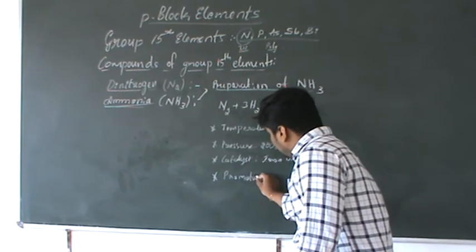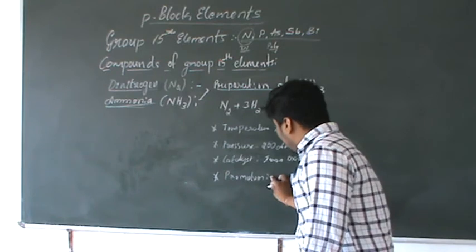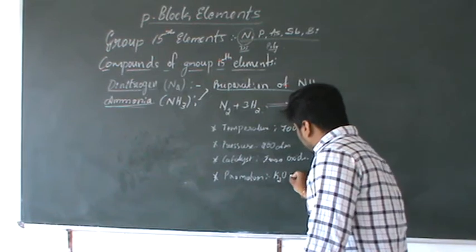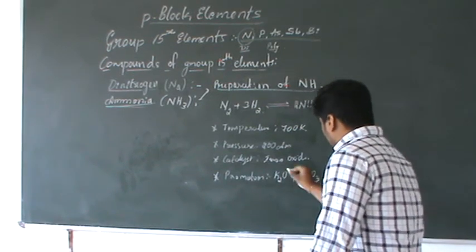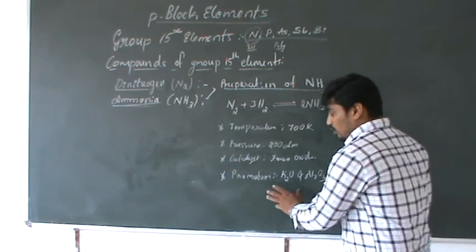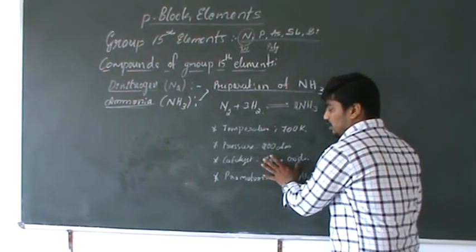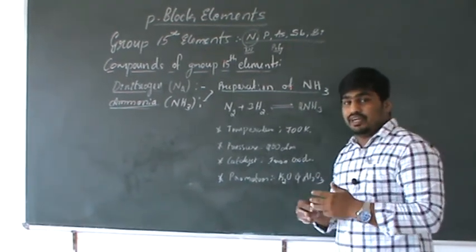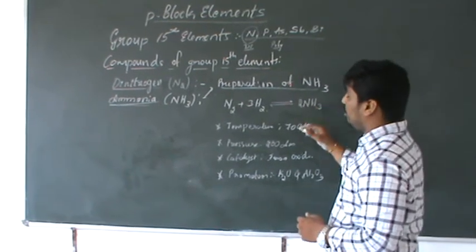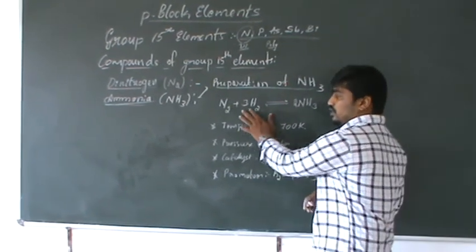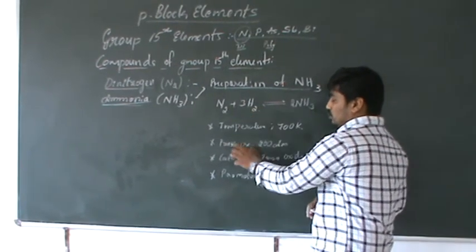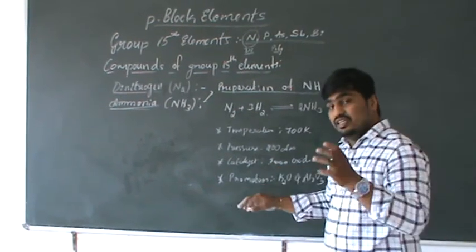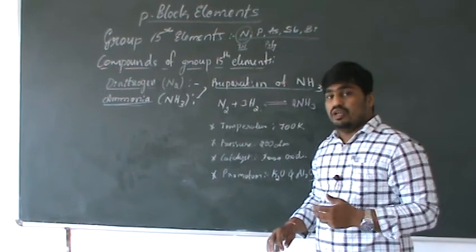What is the role of the promoter? Increase the reactivity of the catalyst. We use potassium oxide as well as alumina. The role of the promoter is to increase the activity of iron oxide. The iron oxide catalyst enhances the reaction and helps production of a larger quantity of ammonia. This much temperature is required to react these two, and pressure is required.